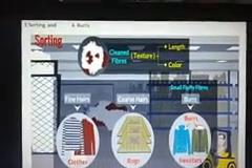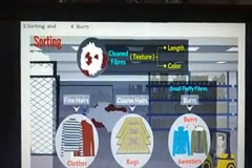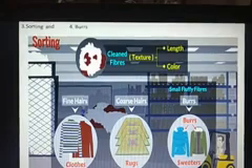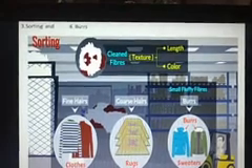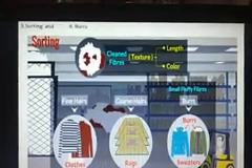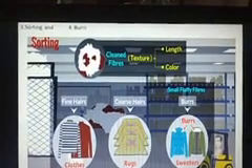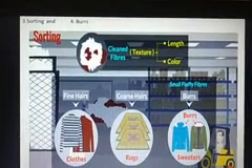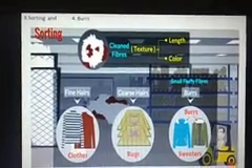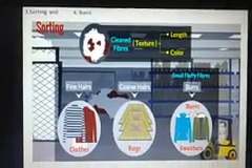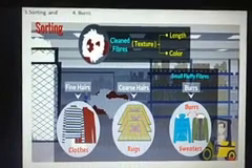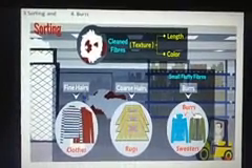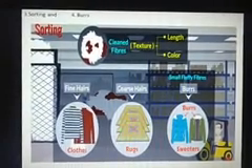Then the third step is sorting. Sorting means the clean fiber we have got, that is separated according to the texture. Texture means we separate it according to length, according to color, and then according to the length and fiber they are processed to make woolen cloths, woolen rugs. If it is coarse hair, coarse means tough and rough, then from that we make carpets or rugs.